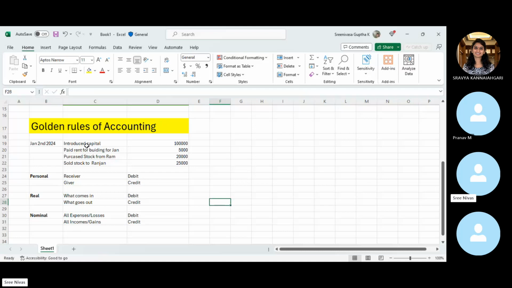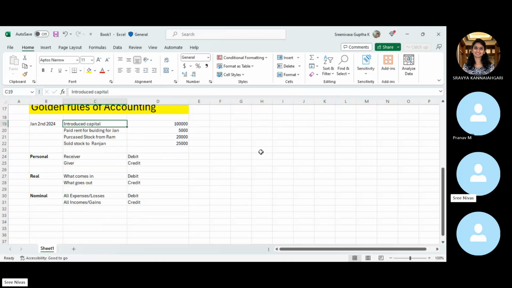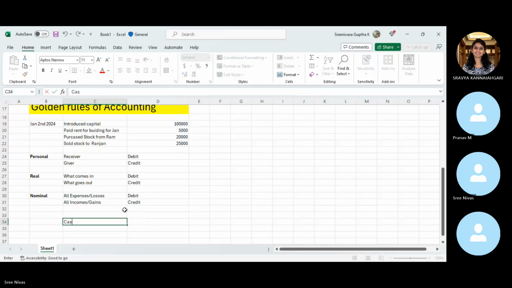So if you look at these four transactions, now it will be easy. Let's say for example introduced capital. Here, what is happening in terms of cash? We are receiving the cash, right? I'll just make a record of the transaction here.